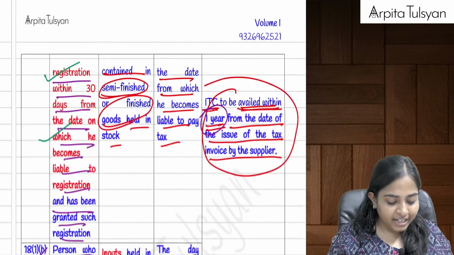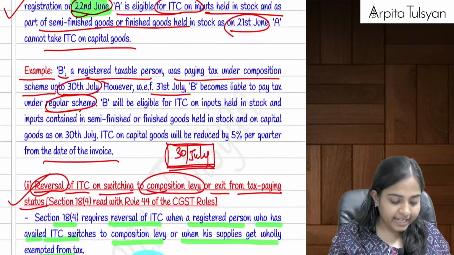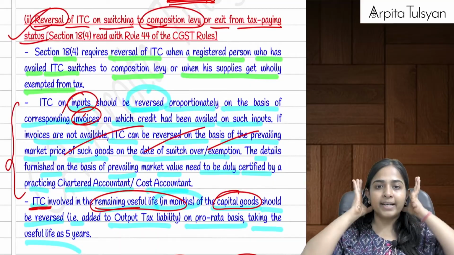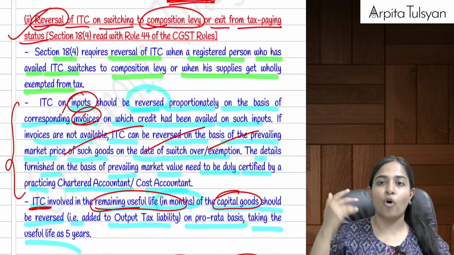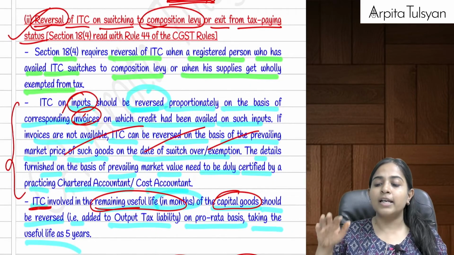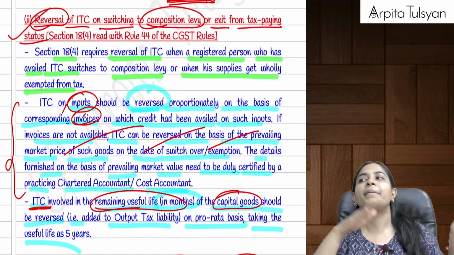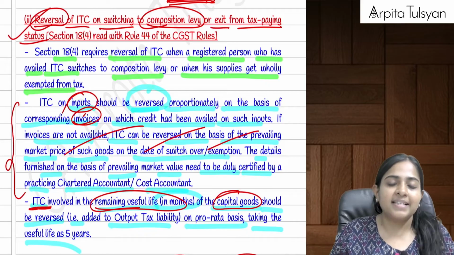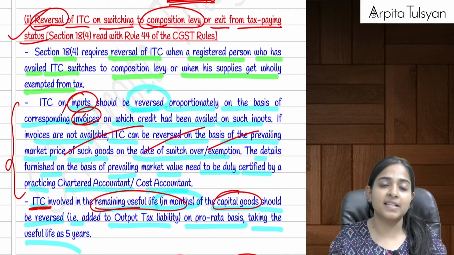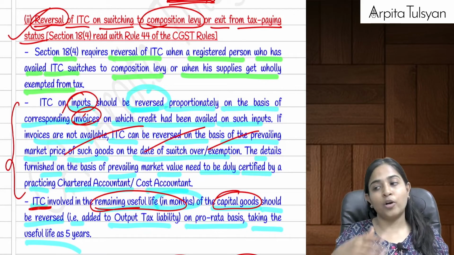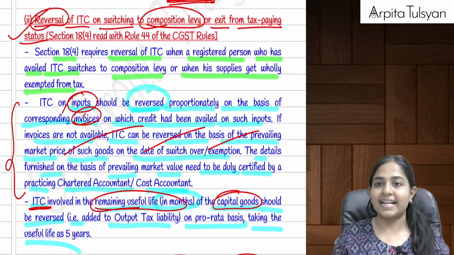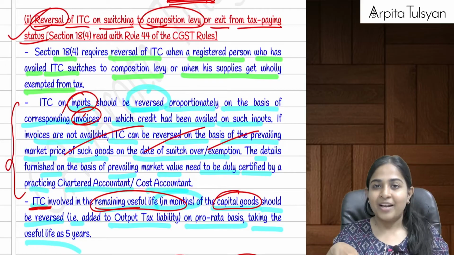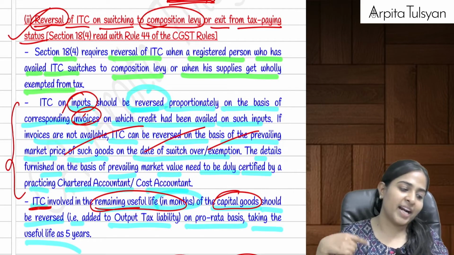Yes, then after that we did section number 18 subsection 4, which was reversal. That is, earlier you were under the normal taxable scheme, or earlier you were doing taxable supplies, but now you are coming under the composition scheme, or now your supplies are becoming exempted supplies. So now you are not required to pay any taxes. So now can I say your ITC is going to be reversed? Earlier you were going to get the ITC, now your ITC will be reversed.